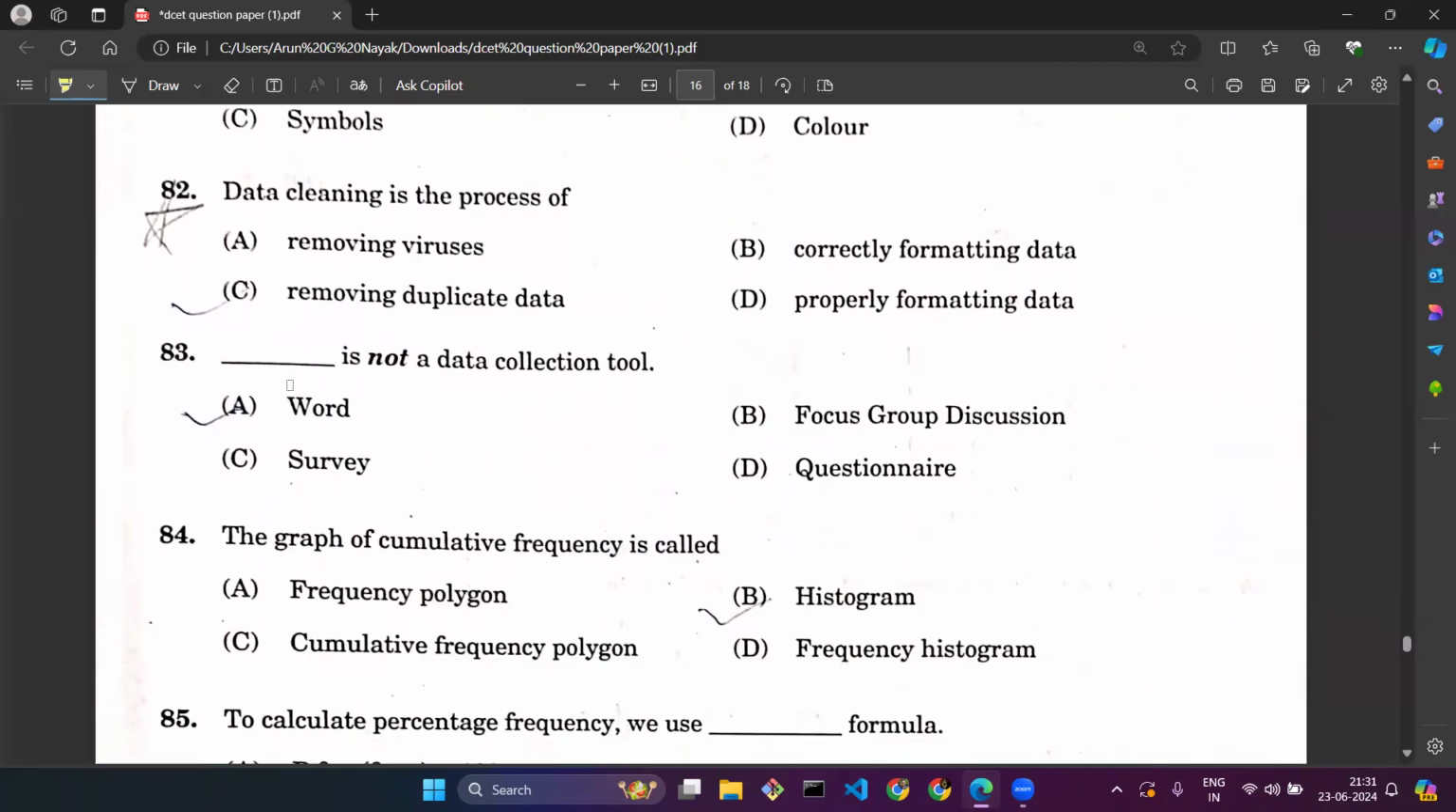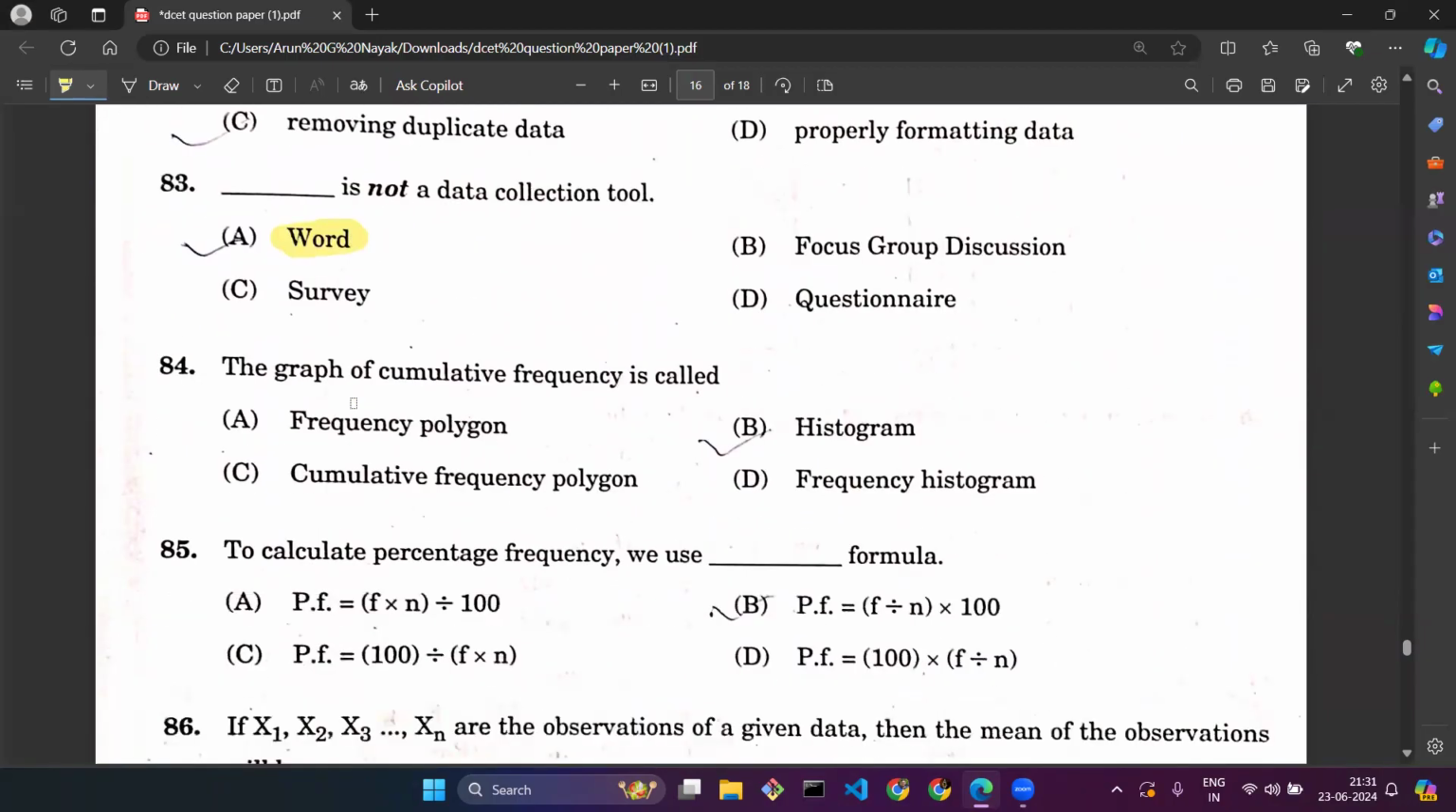Question number 83, dash is not a data collection tool. A survey is a data collection tool to get data from users or customers. A questionnaire is again a data collection tool. Group discussion is also a data collection tool, whereas Word is not a data collection tool. It is a text processing tool.